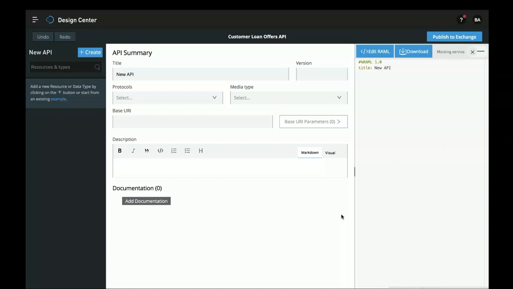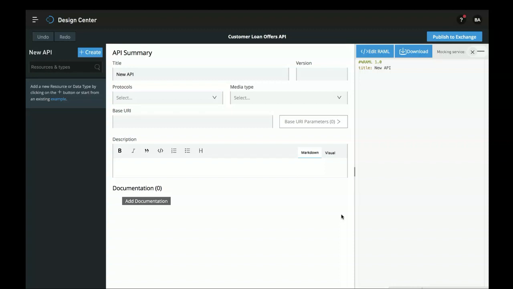Now, a quick primer in case you're new to APIs. An API is nothing more than a contract. It states any information that must be provided by a user in order to run a process or return information. And then it also states what information is returned to the user. And then separately, it can be implemented, meaning hooked up to the underlying systems.